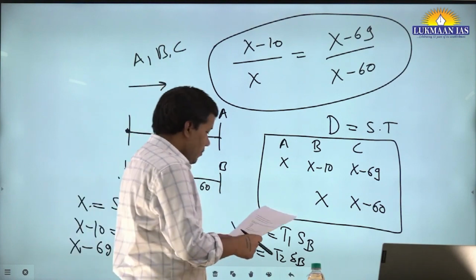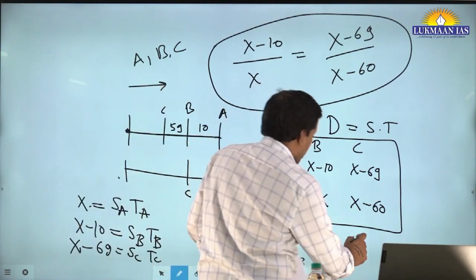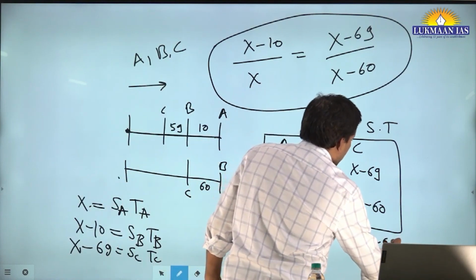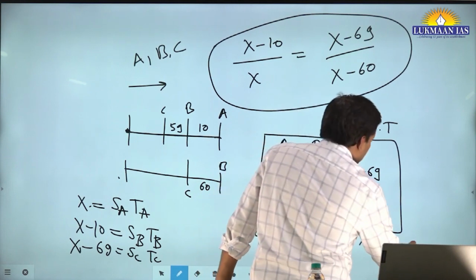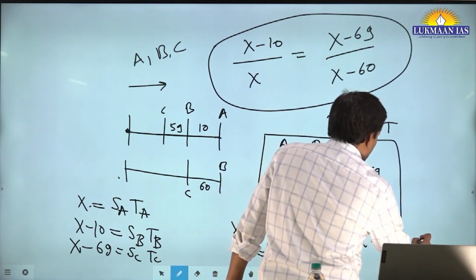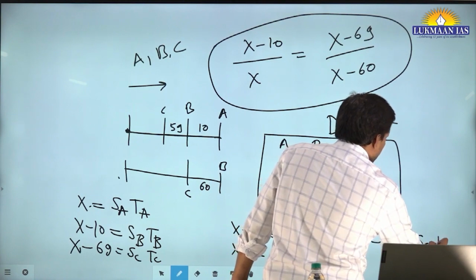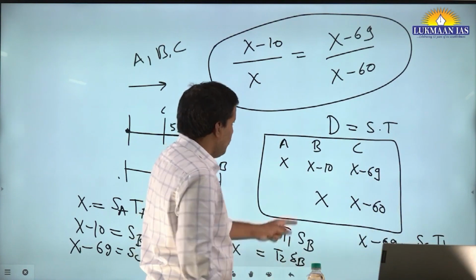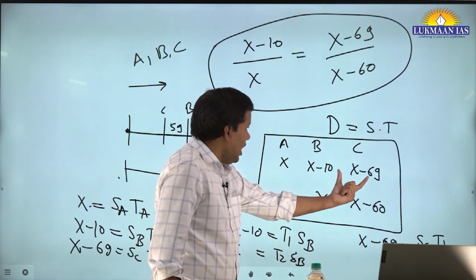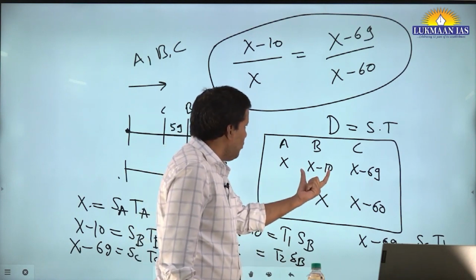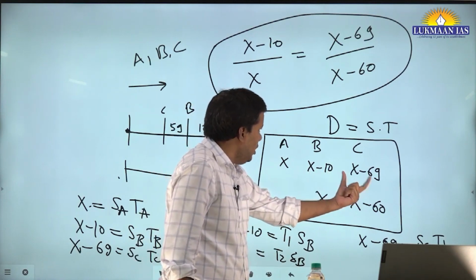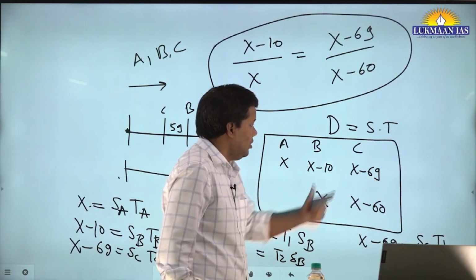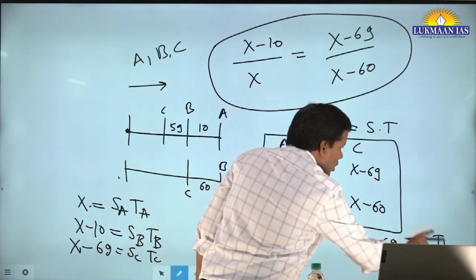Similarly, you can write x minus 69 is equal to speed of C into T1. Why am I writing T1 here? Because in the time B took to travel x minus 10, C in the same time traveled x minus 69. So this T1 and this T1 are the same.